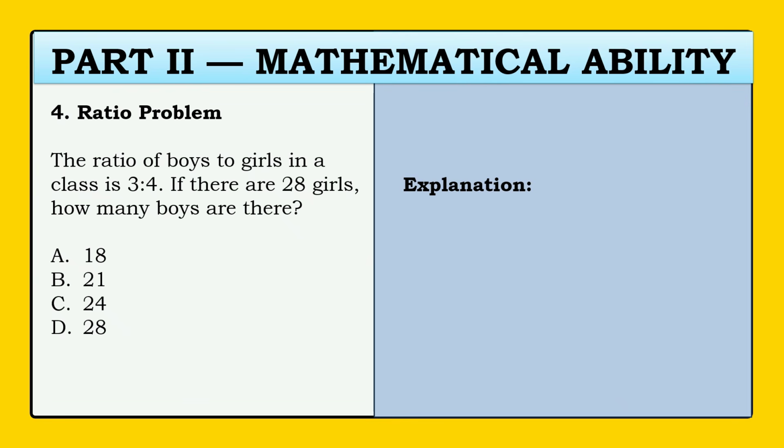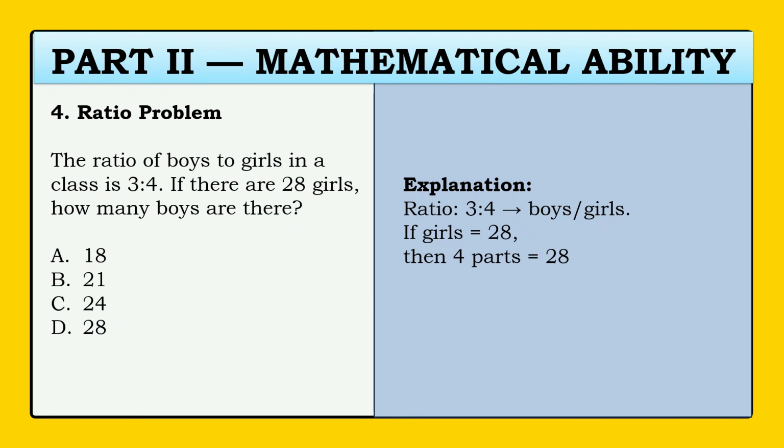Alright, let's solve. The ratio of boys to girls is 3:4, which means that for every 3 boys, there are 4 girls. If girls is equal to 28, then 4 parts is equal to 28. Then each part is equal to 7. Where do we get 7? 28 divided by 4 is equal to 7. Since the parts of boys is 3, boys is 3 times 7, and the answer is 21. And this is letter B.